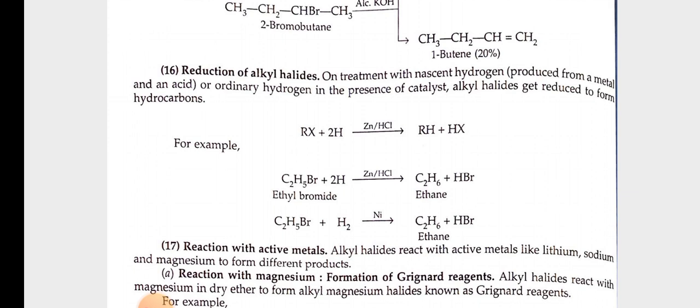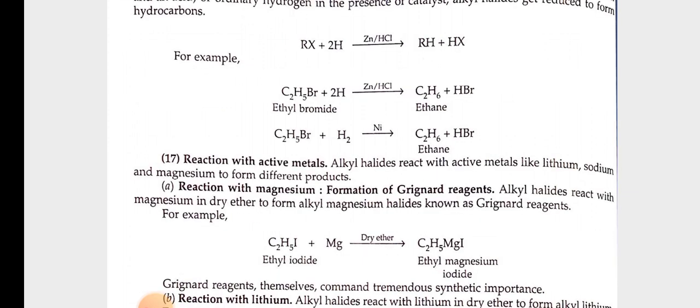17th, reaction with active metals. Alkyl halides react with active metals like lithium, sodium, and magnesium to form different products. A. Reaction with magnesium, formation of Grignard reagent. Alkyl halides react with magnesium in dry ether to form alkyl magnesium halides known as Grignard reagents. For example, ethyl iodide plus magnesium in presence of dry ether gives ethyl magnesium iodide.